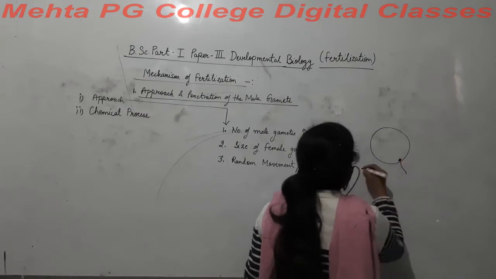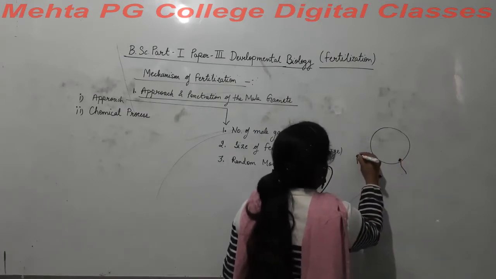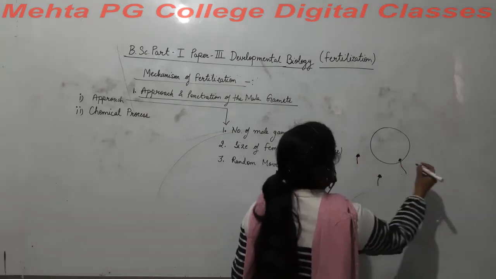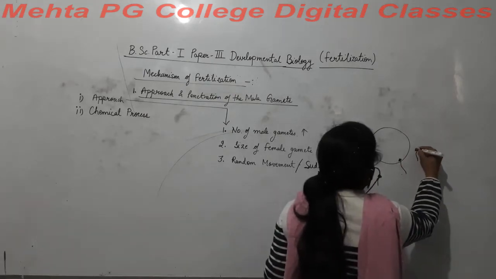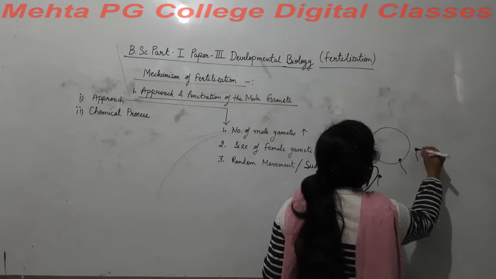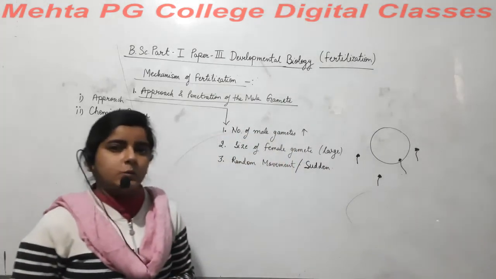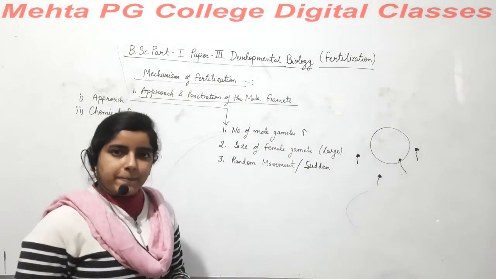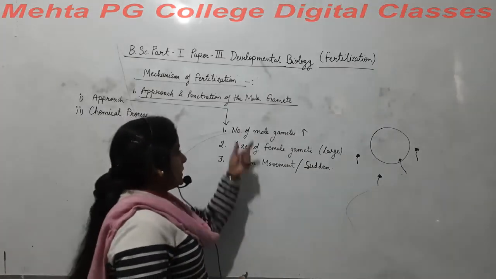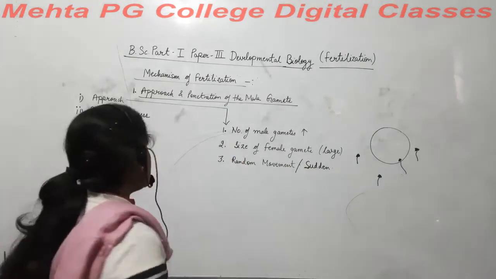And there are a number of male gametes, so at least one male gamete will encounter it easily. Alright. So there are three conditions for this.